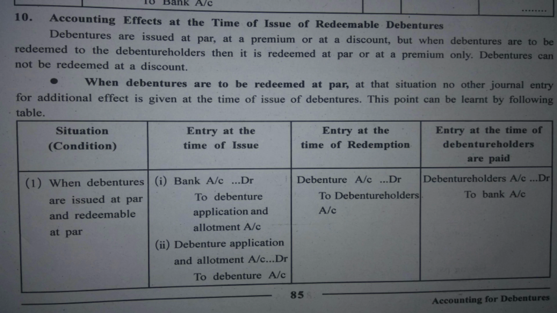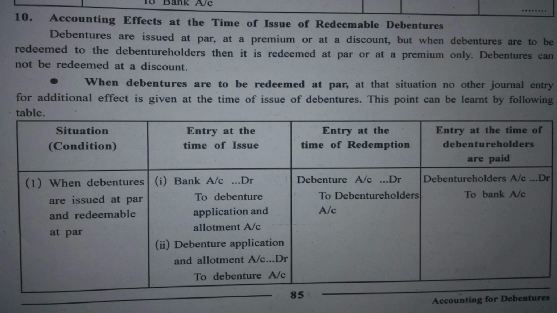Okay, the first condition: when debentures are issued at par and redeemable at par. What is par? It is face value. Say for example, the face value of a debenture is rupees 100. The debenture is issued at rupees 100 and you are also going to return 100 rupees to the debenture holder.